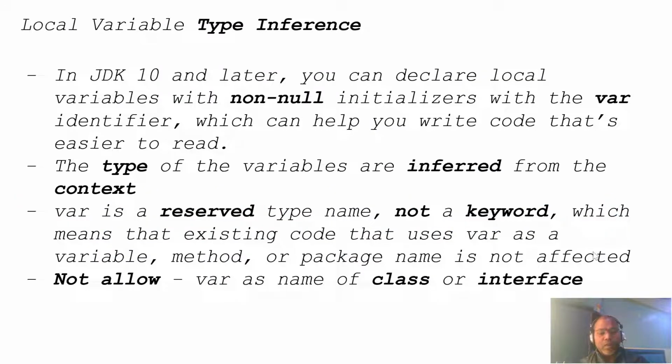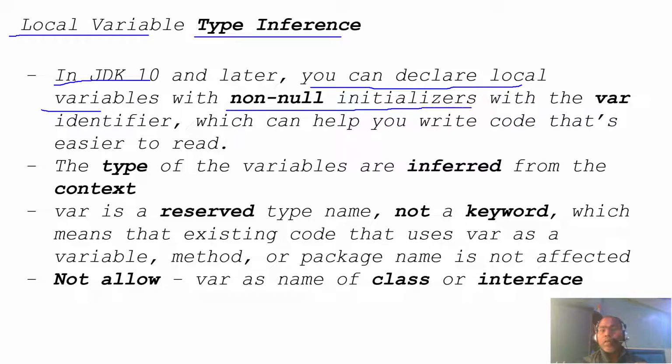So, the theoretical part: local variable type inference. Since JDK 10 or later, that is, from JDK 10, you can declare a local variable with a non-null initializer with the var identifier.